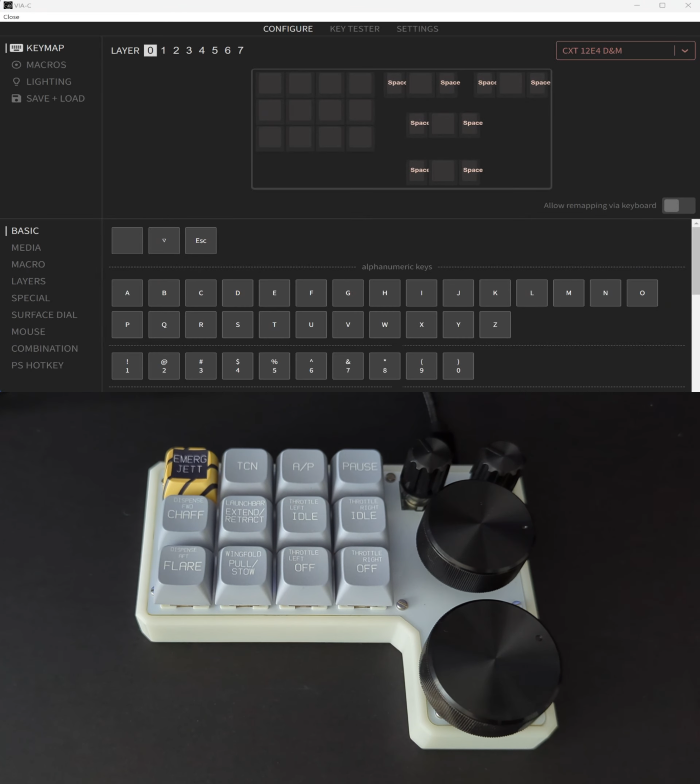Hello, good evening everyone. I'll quickly show you the RGB light on this keyboard.